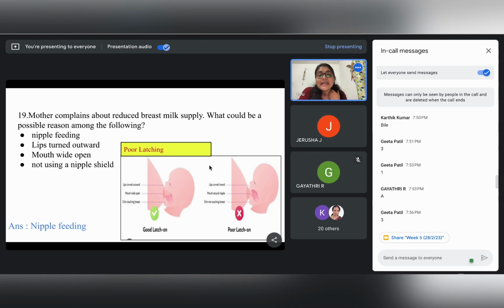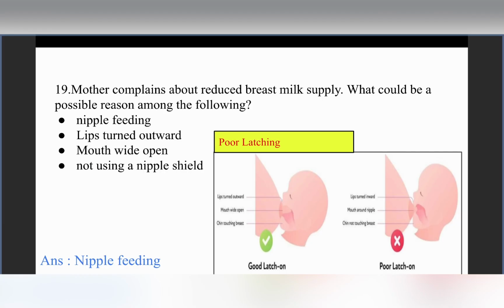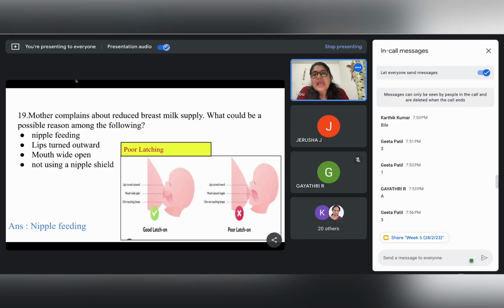So as we can see, if we have to have a proper latching of the child's mouth with the breast, the lips should be turned outward, the mouth should be wide open, and as we have discussed previously also, the chin should be touching the breast. And if it's an improper feeding position where there is poor latching, obviously the lips are turned in, then the mouth will be around the nipple, so that is nipple feeding. It shouldn't be that, right? And the chin is not touching the breast, so these are not desired.